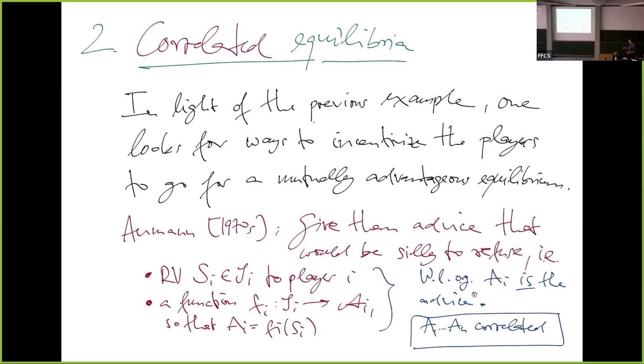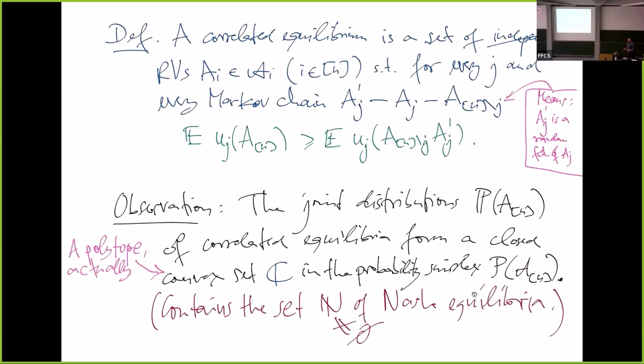So what would be the notion of equilibrium? Well, now we give them information. We give them already some random variable. So an attempt of deviating is not just replacing it by another independent random variable. You have to replace it by a function of what you already have. And so this is it.